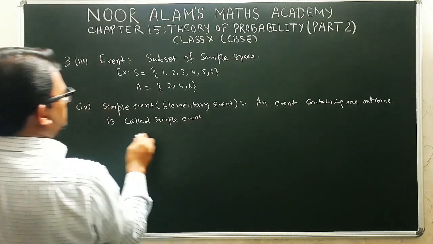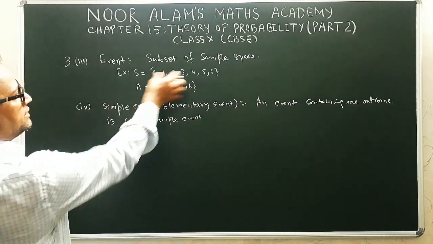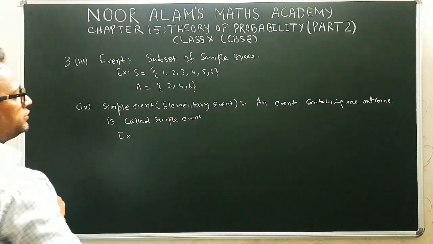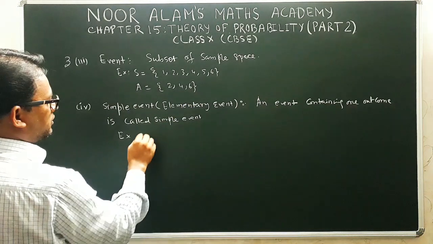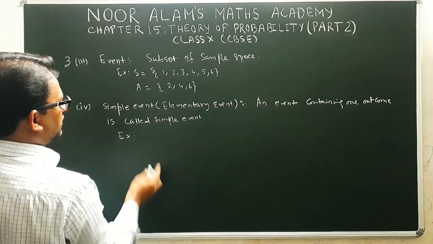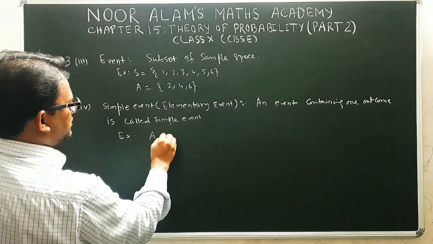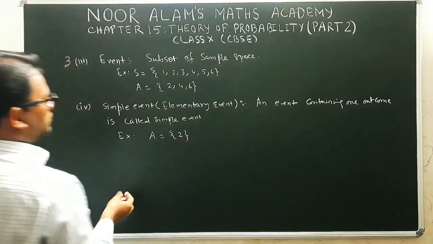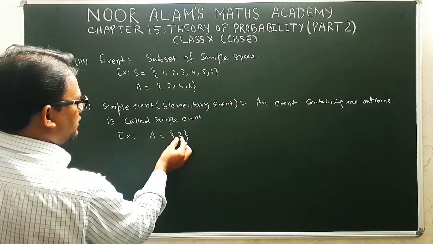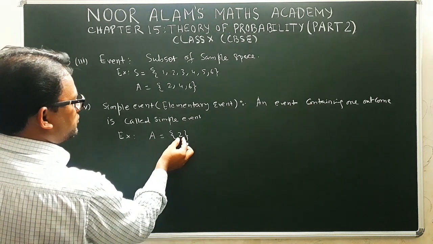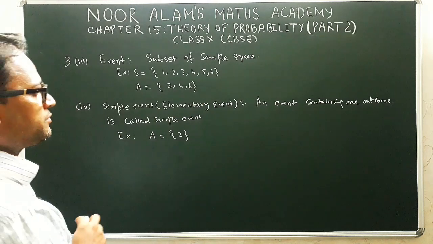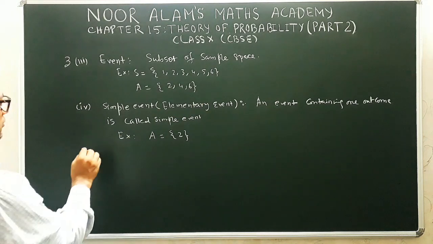Example, suppose we take this example. When we throw a dice, we get this sample space 1, 2, 3, 4, 5, 6, and if we construct an event like that, A is equal to, we want only even prime number, that is 2. So now here the event contains only one point, that is one outcome of the sample point. So therefore simple event is what? An event containing only one outcome.